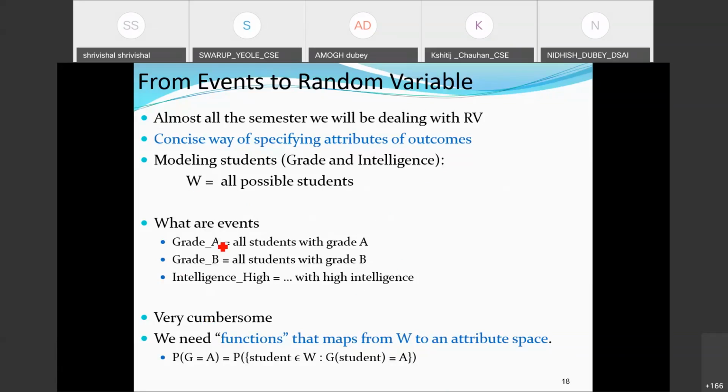So grade A means all students with grade A, grade B means all students with grade B. There would be another event, intelligence high, with all the high intelligence students. And all these events, A, B and high, will be subsets of W, as W represents all possible outcomes here, correct? All these events which we have defined will be subsets of this one.